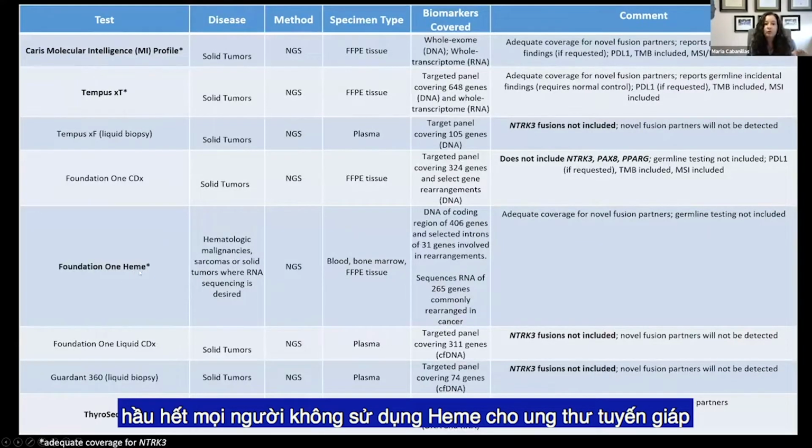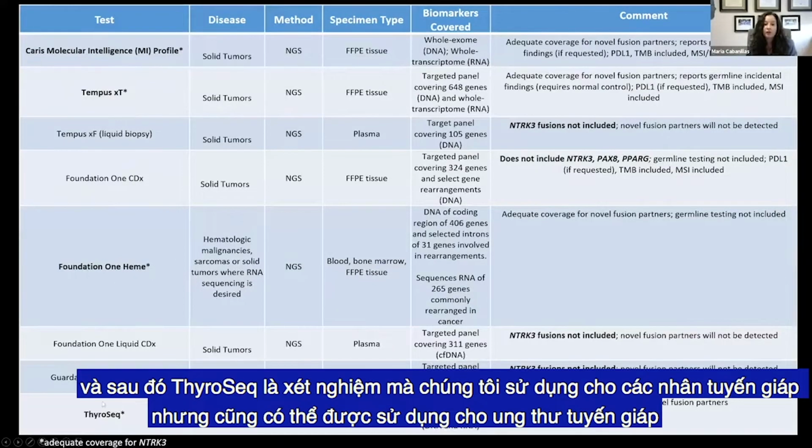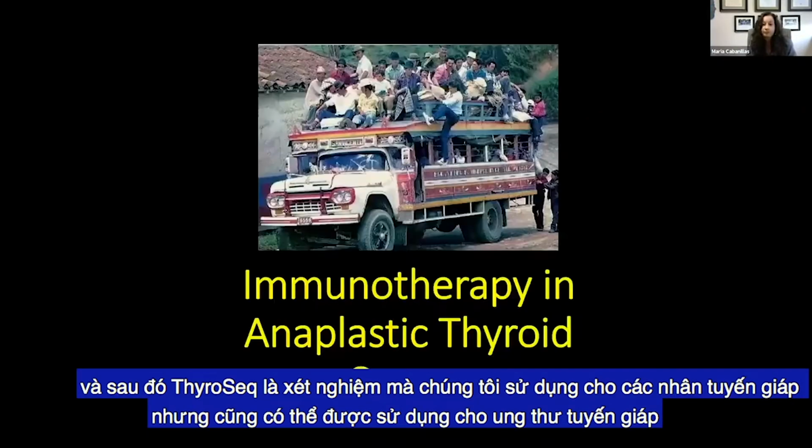And most people don't use the heme for thyroid cancer because they think, well, the CDX is for solid tumors, but there actually is an indication for solid tumors where RNA sequencing is desired for the Foundation heme. And then ThyroSeq is something that we use for thyroid nodules, but can be used also for thyroid cancer.